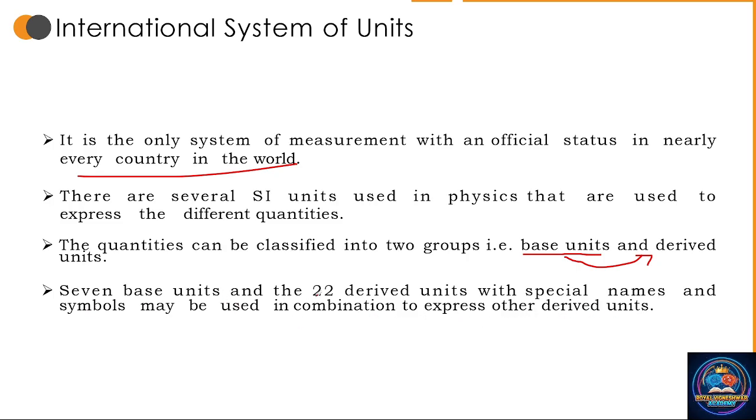So in the next slide we are going to see the base units and derived units. So this is the overview of the International Standard SI units. It is accepted globally and it is for uniformity. We are following this and it has two groups, that is base units and derived units, and we have 7 base units and 22 derived units.